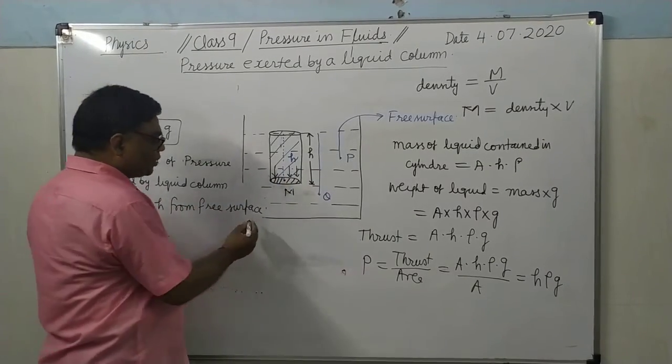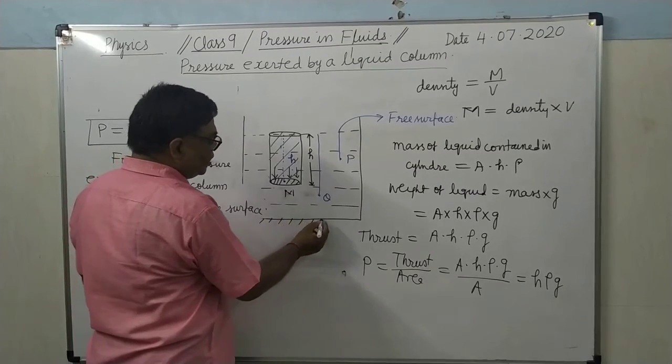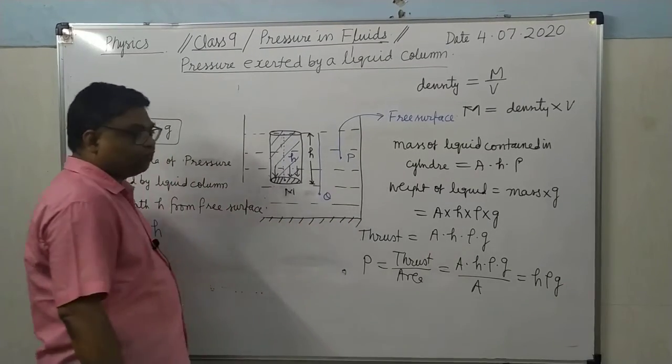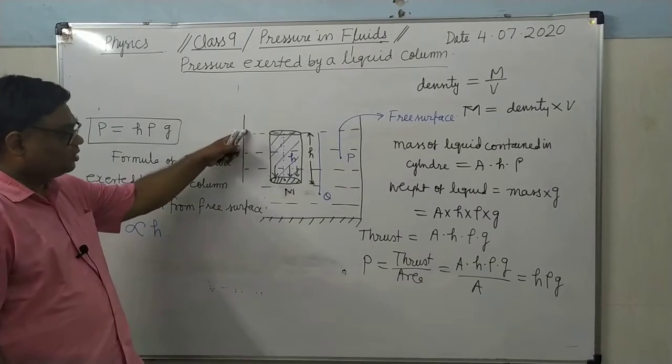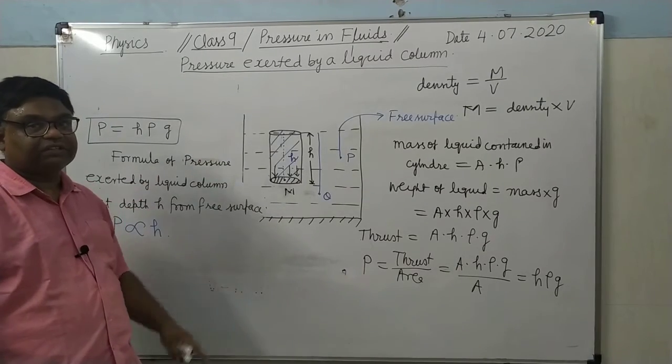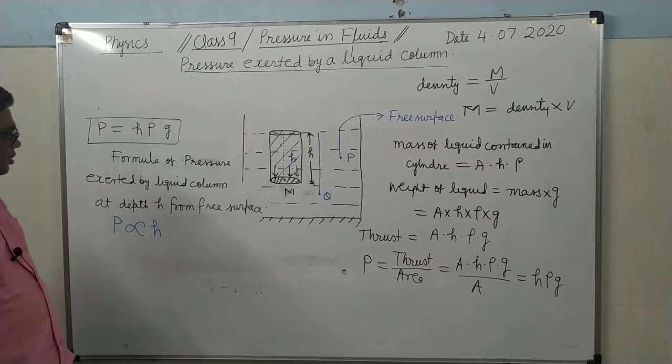Where will be the maximum pressure? It will be on the base. On the base of the container, there will be maximum pressure because the depth is maximum. Depth is maximum. It is clear?